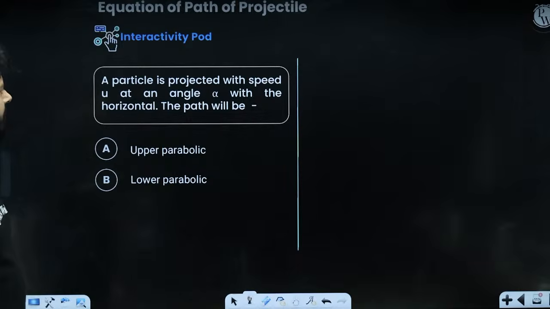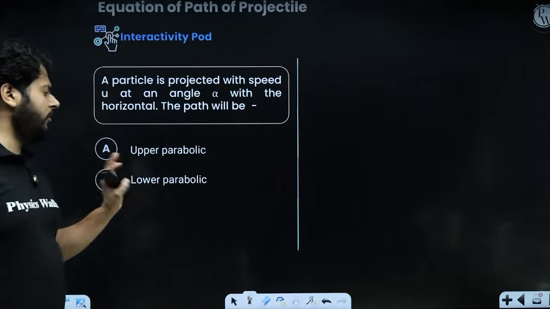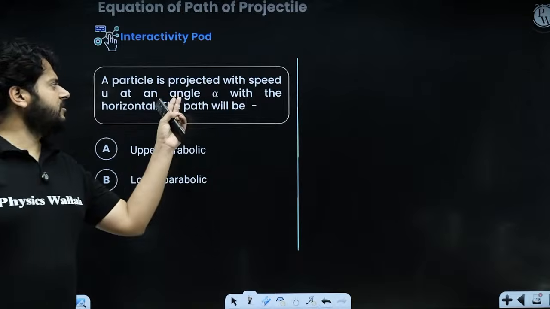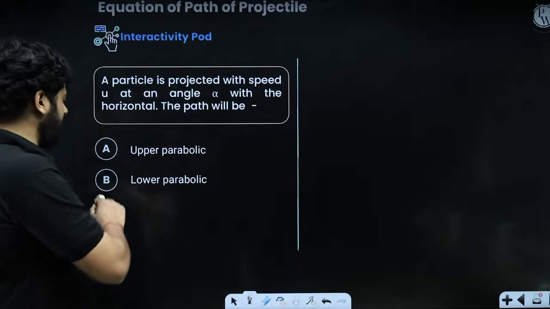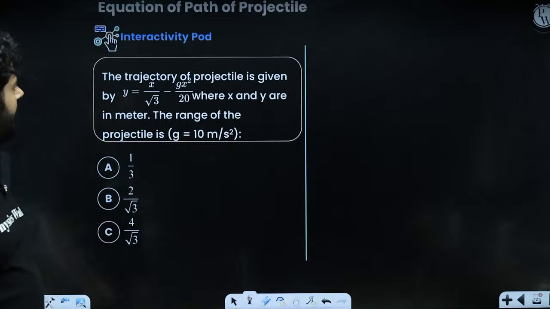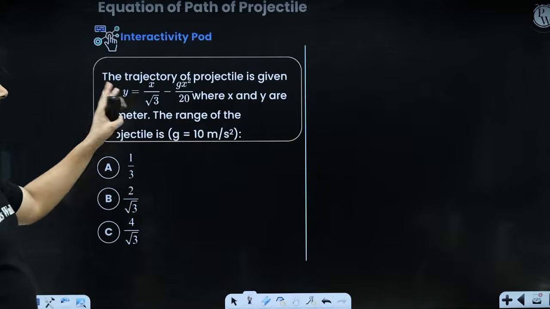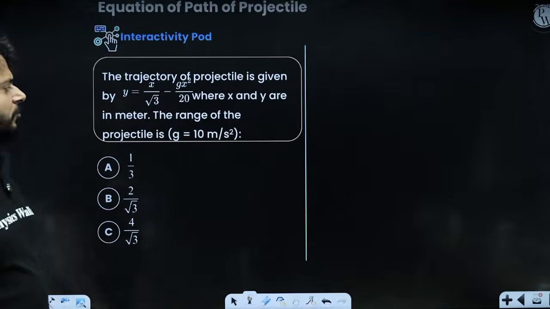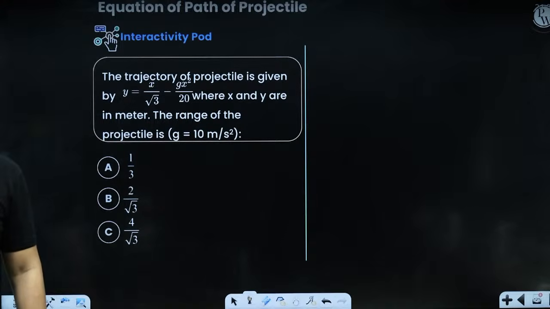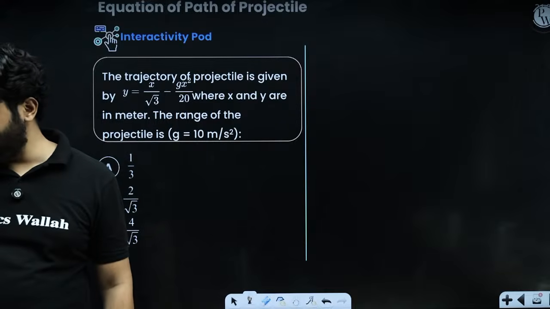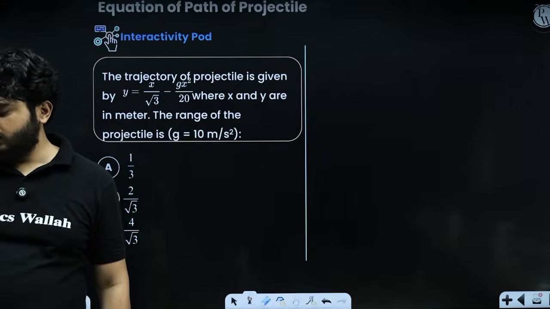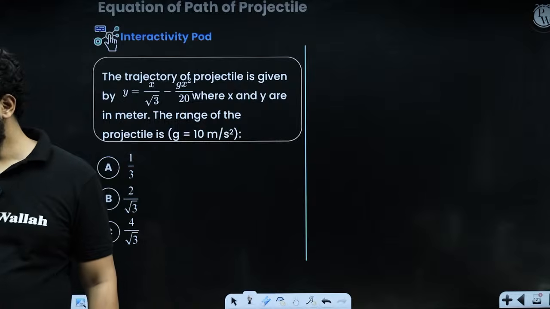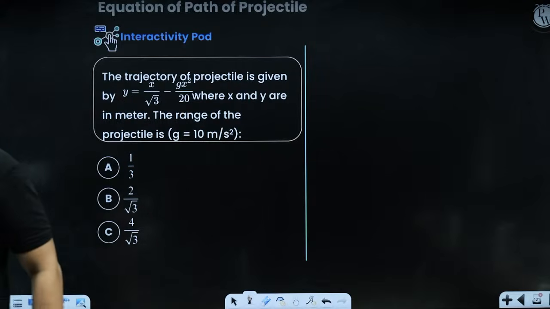Look at that problem. A particle is projected with speed u at an angle alpha with the horizontal. The path will be upper parabola, lower parabola, right? Because you are launching at an angle theta, it will be a lower parabola here, of course, right? The trajectory of the projectile is given like this, where x and y are in meter. The range of the projectile is going to be. So what will be the range of projectile? Think about it.